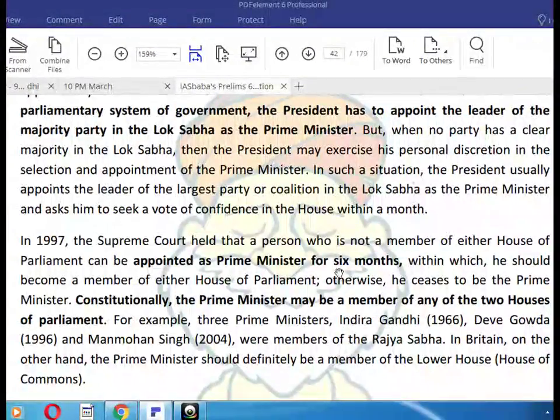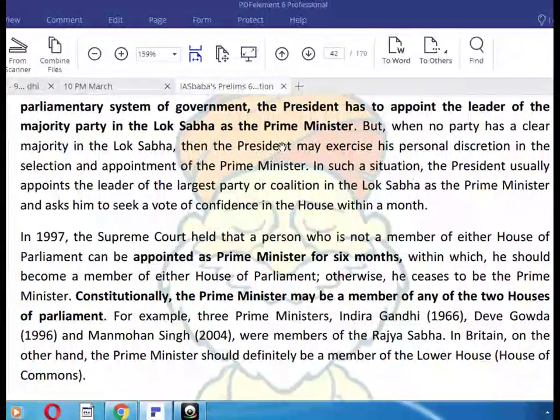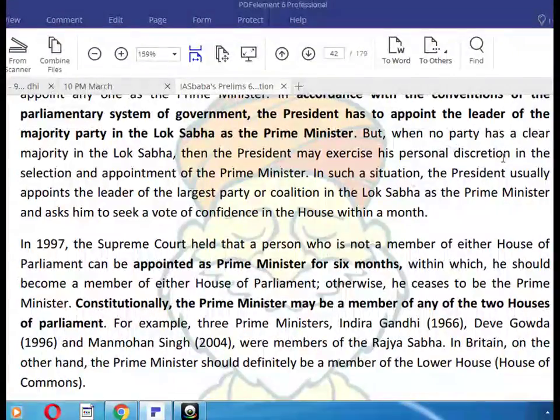Okay. And here the President may exercise his personal discretion in the appointment of the Prime Minister. In such a situation, the President usually appoints the leader of the largest party or coalition in the Lok Sabha as the Prime Minister and asks him to seek a vote of confidence in the House within a month.